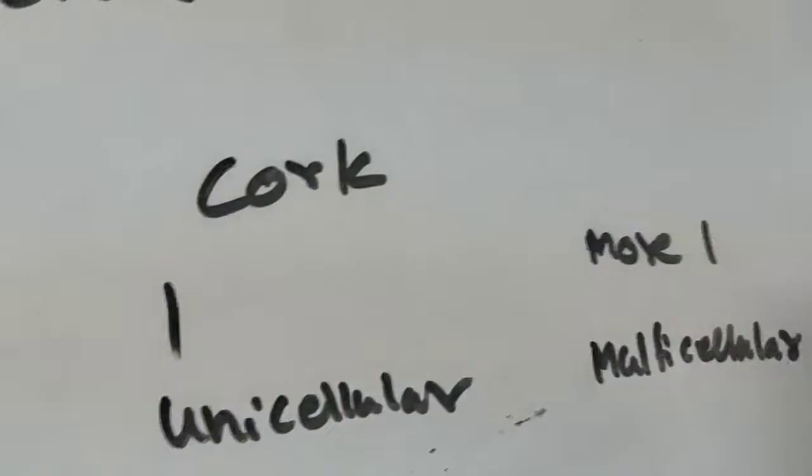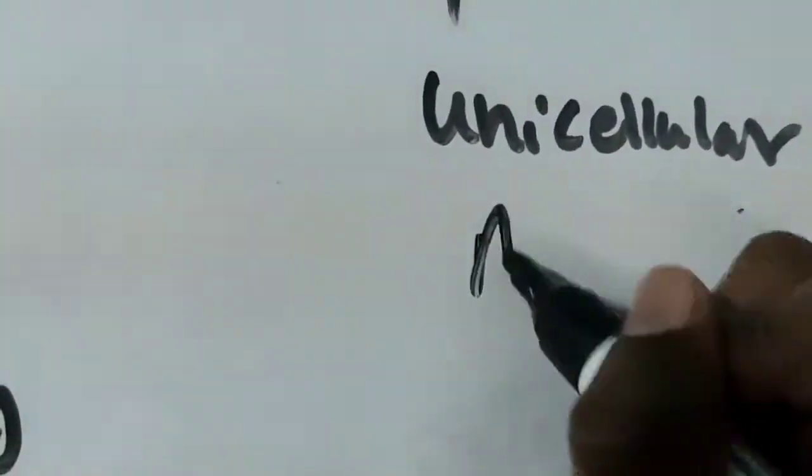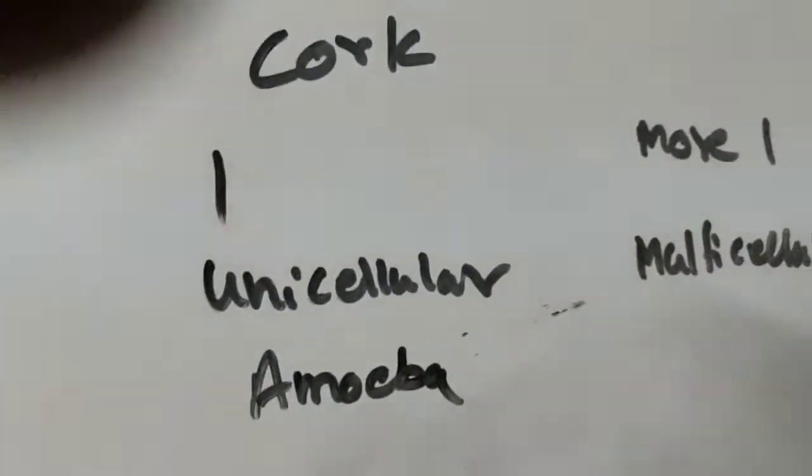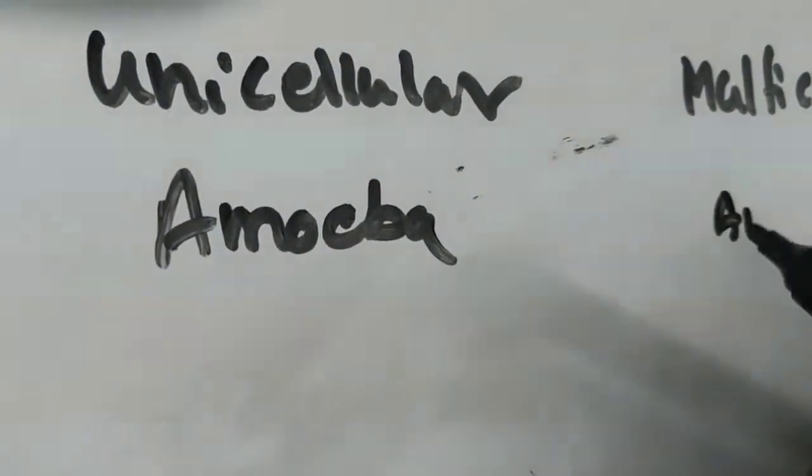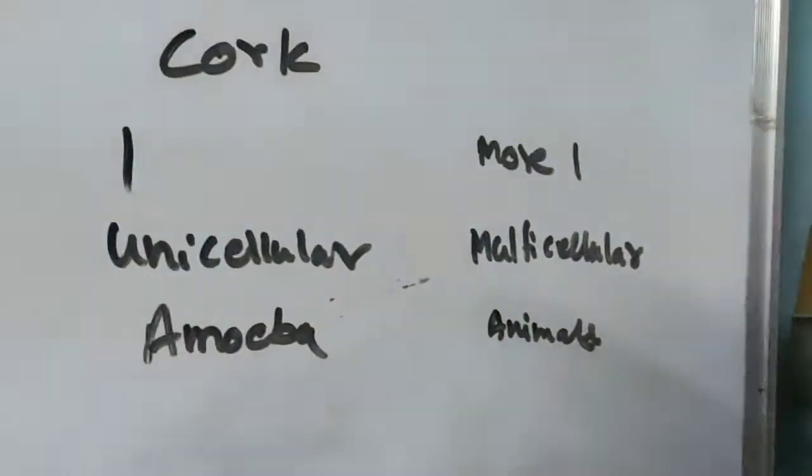Now the example of a unicellular organism is amoeba. Amoeba is an example of a unicellular organism. And coming to multicellular organisms, all the higher animals, including humans, are examples of multicellular organisms.